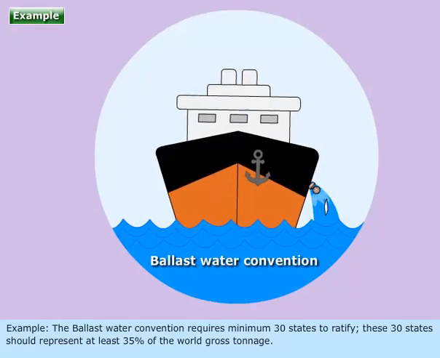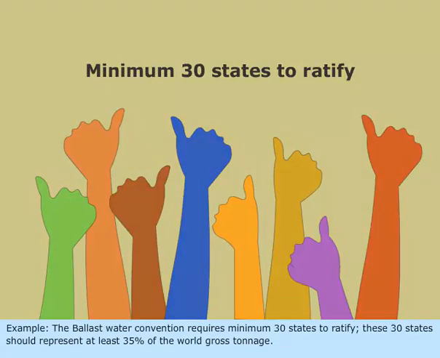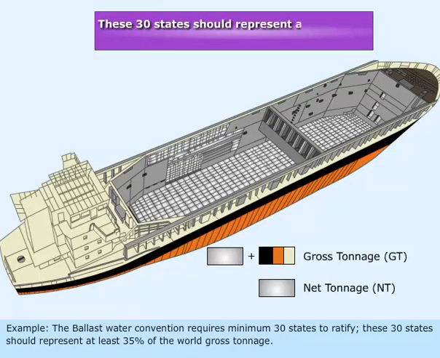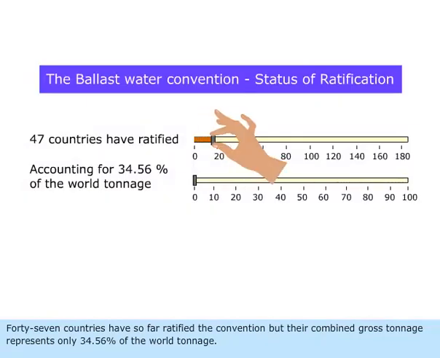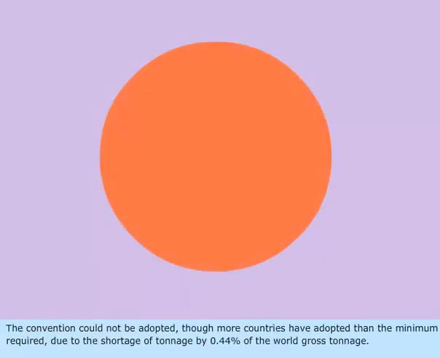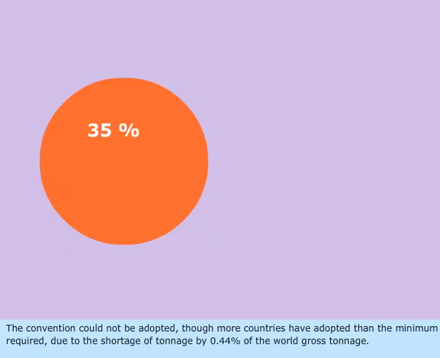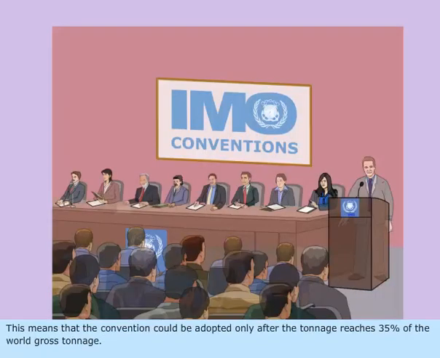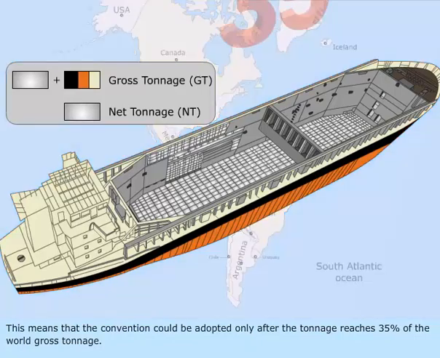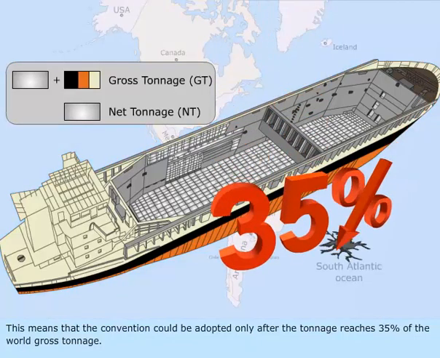Example: the Ballast Water Convention requires a minimum of 30 states to ratify. These 30 states should represent at least 35% of the world gross tonnage. 47 countries have so far ratified the convention, but their combined gross tonnage represents only 34.56% of the world tonnage. The convention could not come into force, though more countries have ratified than the minimum required, due to a shortage of 0.44% of the world gross tonnage. This means that the convention can come into force only after the tonnage reaches 35% of the world gross tonnage.